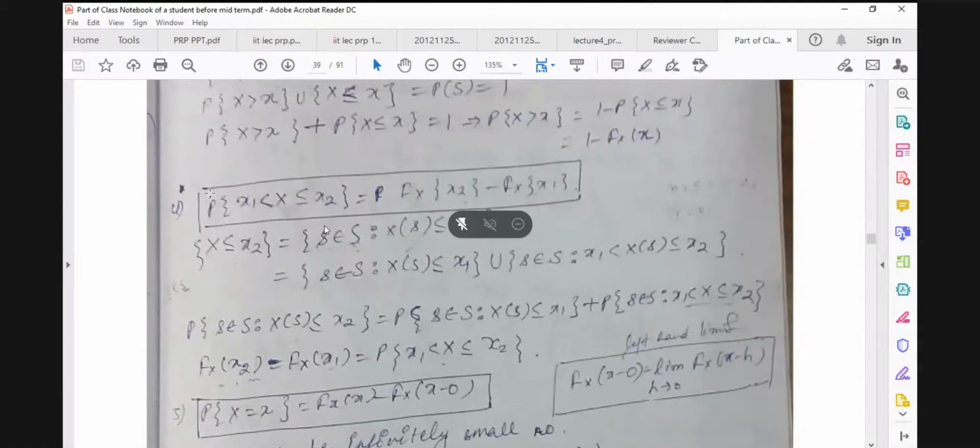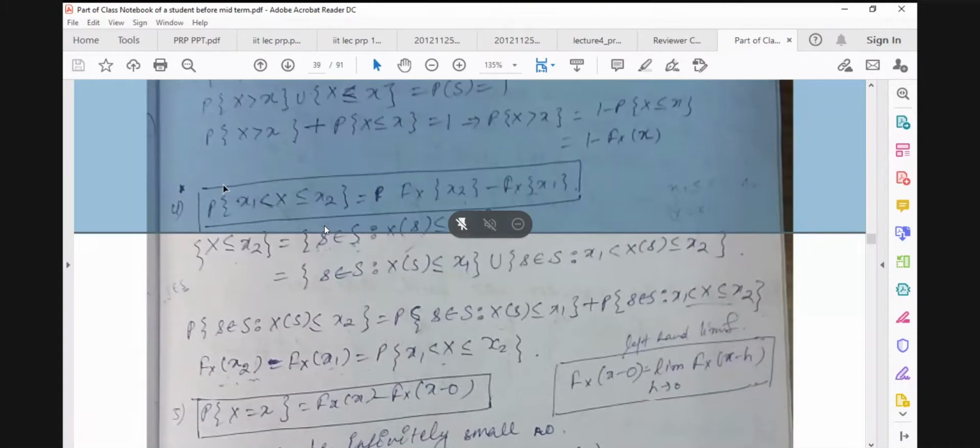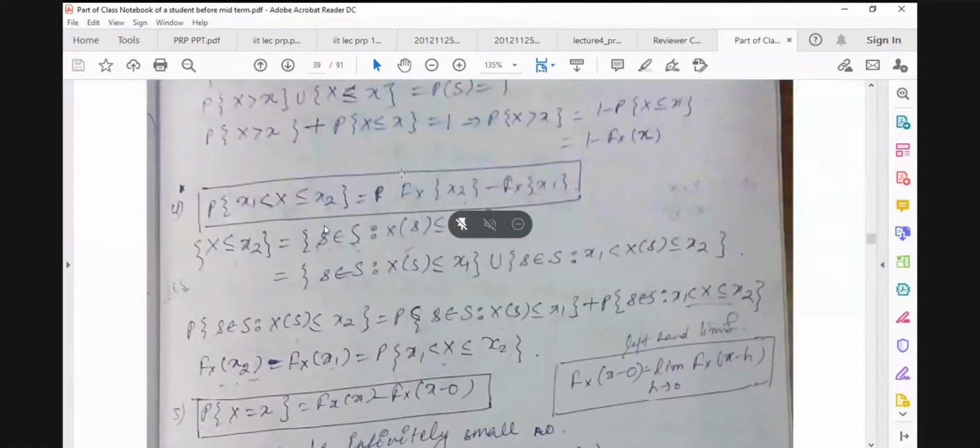Now we have this property: the probability of the event when capital X is greater than small x1 and less than or equal to small x2 is equal to the value of the distribution function at x2 minus the value of the distribution function at small x1. So this we have to prove.